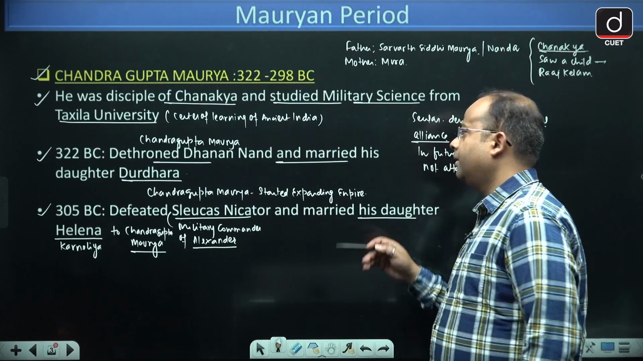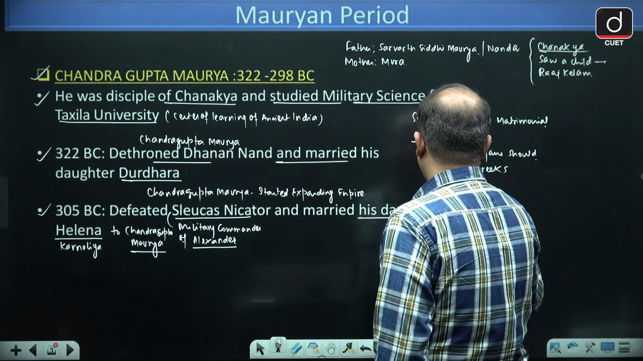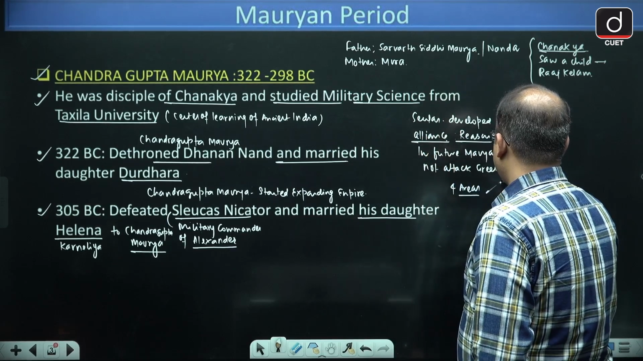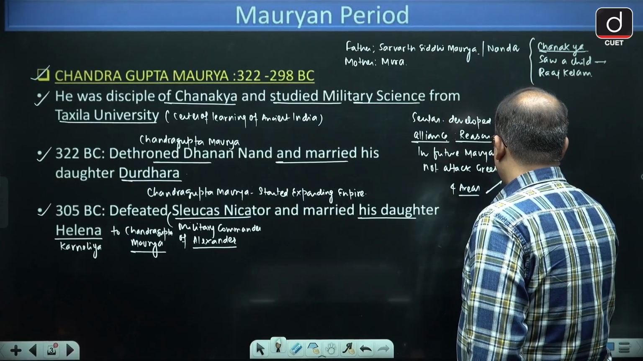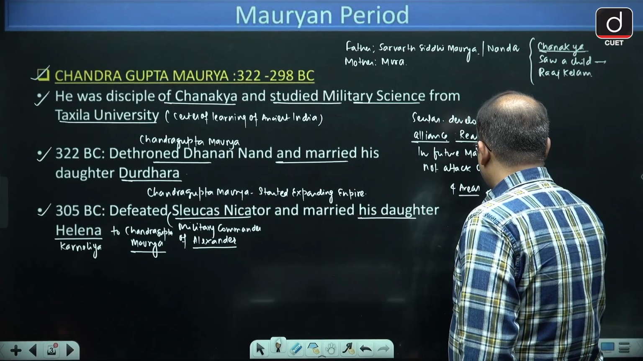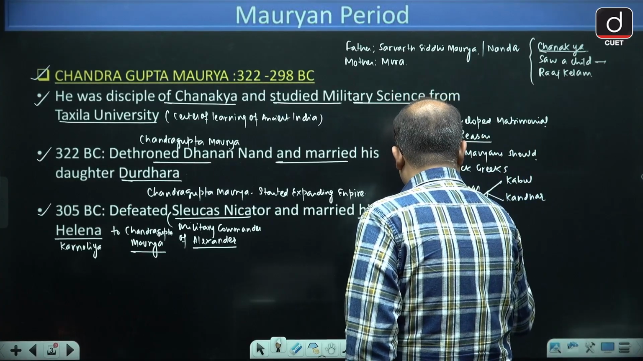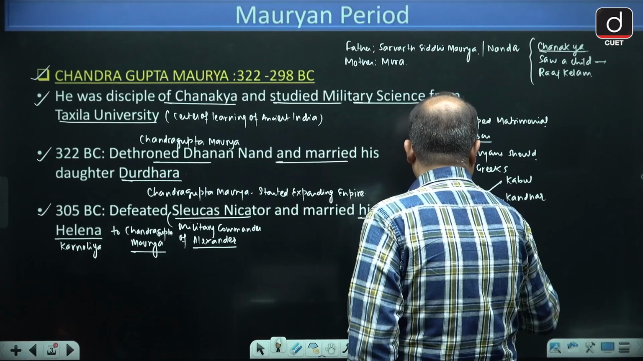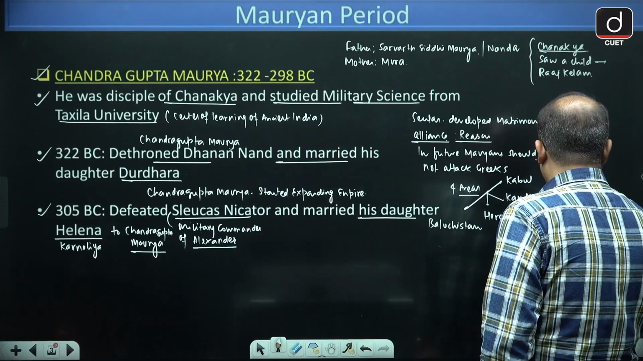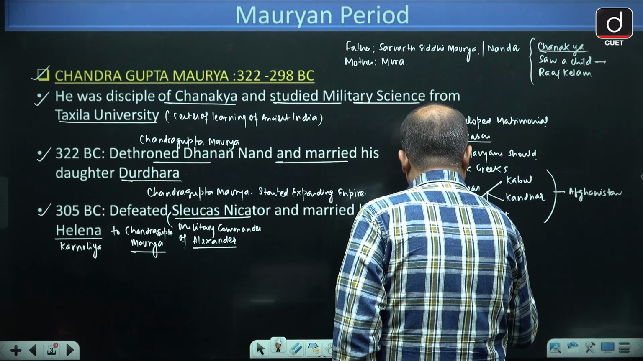Therefore, he married his daughter Durdhara and he handed over 4 territories. Seleucus gave 4 areas or territories to Chandragupta Maurya. Which were the areas? First of all, it was Kabul. Then you have Kandhar. Then you have Herat. And then you have Baluchistan. Kabul, Kandhar, Herat and Baluchistan. These 3 areas are in Afghanistan, and Baluchistan right now is in Pakistan.